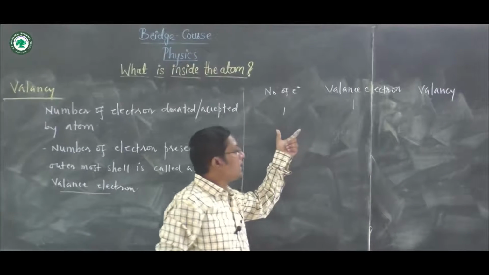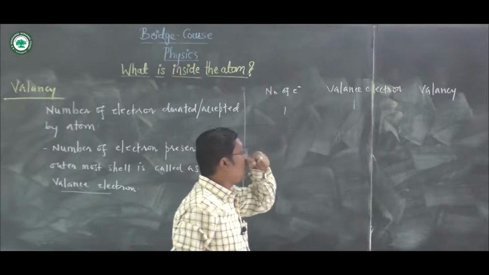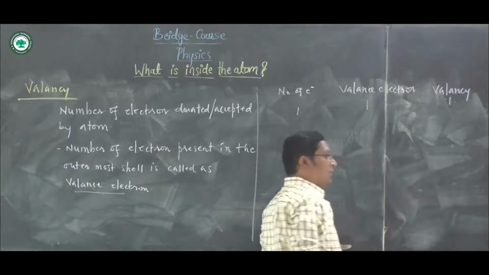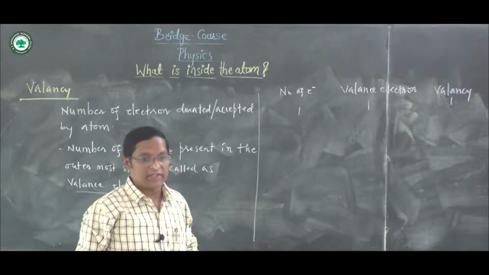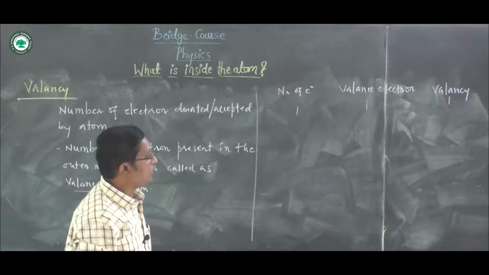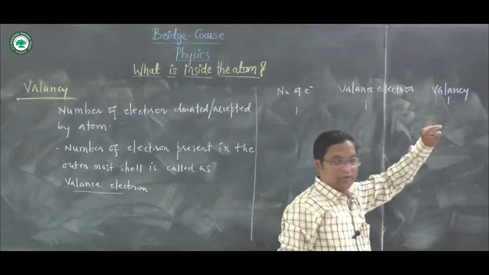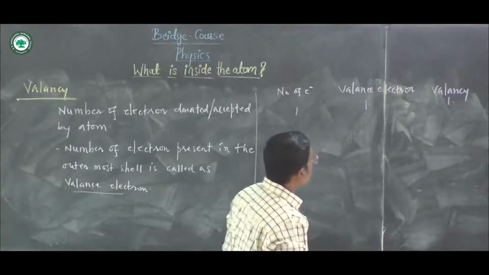So for this atom it is very easy to donate the 1 electron, hence its valency is 1. In the outermost shell there is only a single electron, so it is very easy for that atom to donate that 1 electron, and so the valency of that atom is nothing but 1. It can donate 1 electron, so the valency is 1.